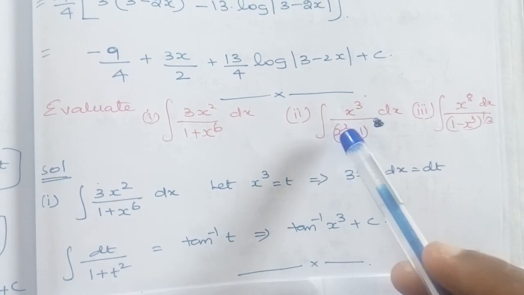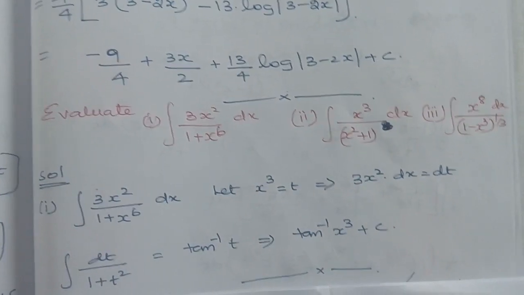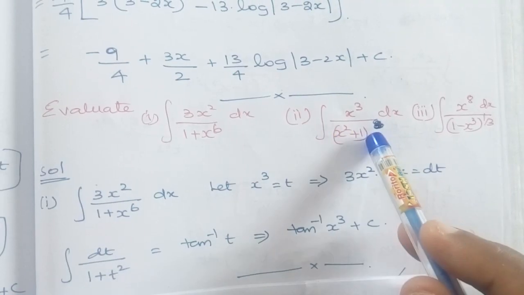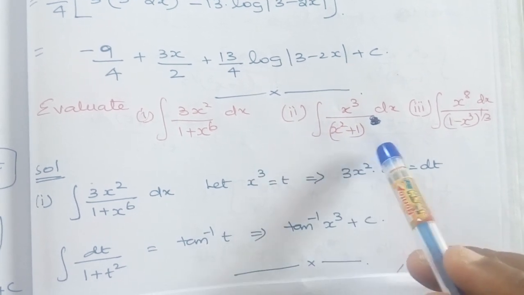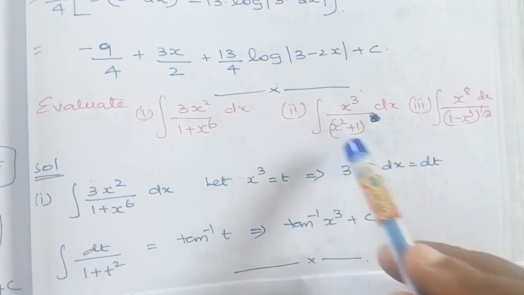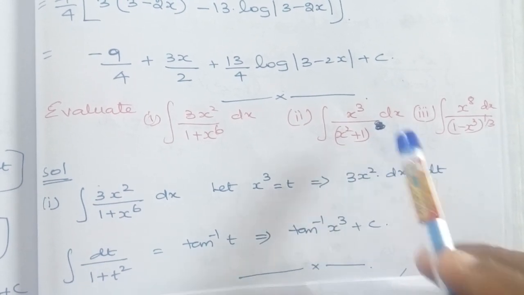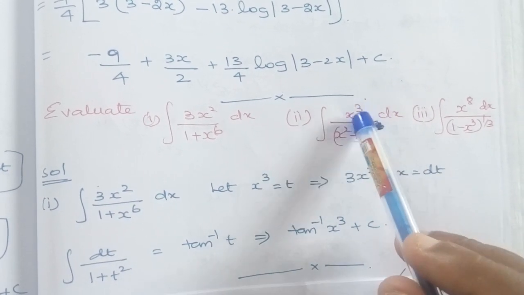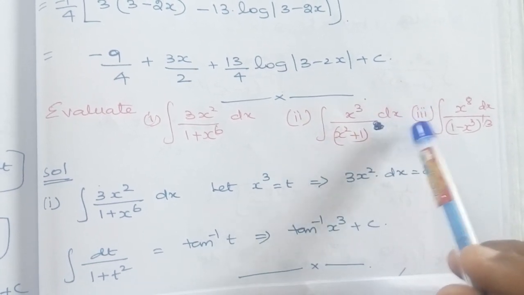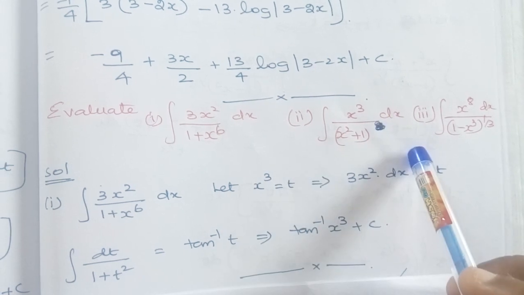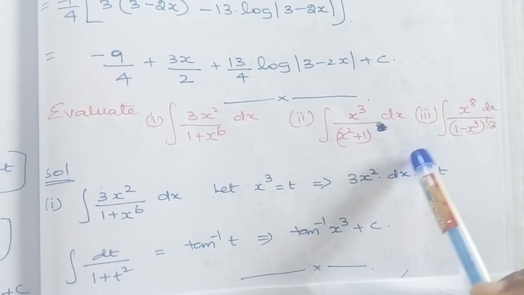Normally we take the first function in the composition function as t. Here if we take x square plus 1 as t, we get 2x plus 0 is equal to dt by dx. So it means 2x into dx is equal to dt. But do we have this x into dx? Here we get 2x into dx is equal to dt. The 2 can be transferred to the opposite side, so we get x dx is equal to dt by 2.